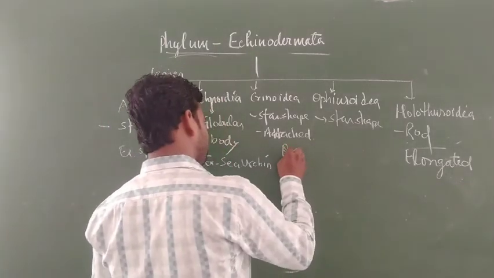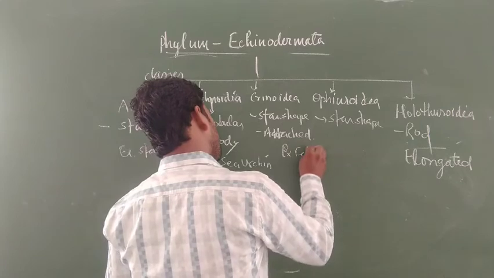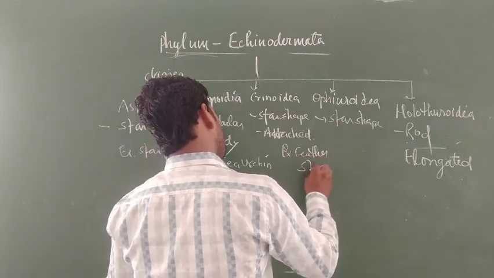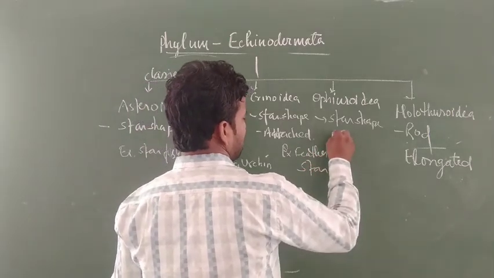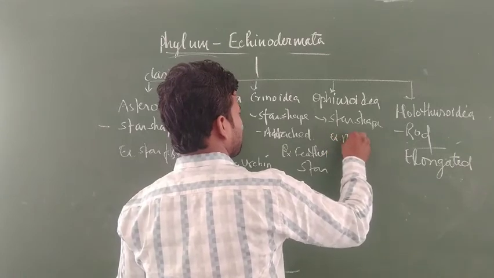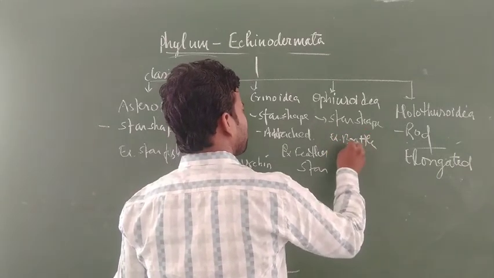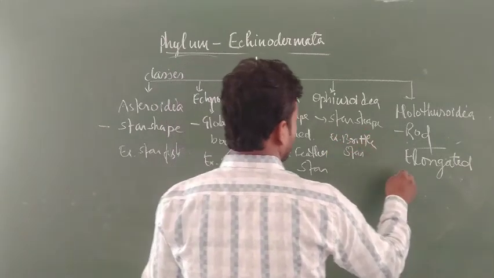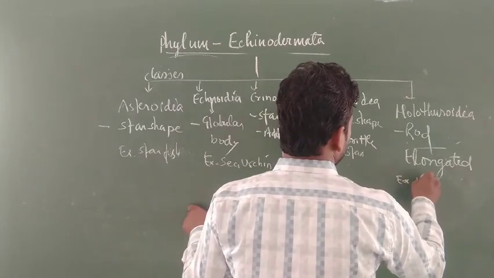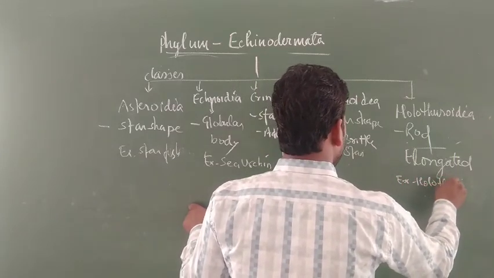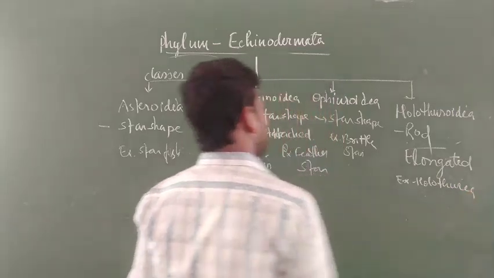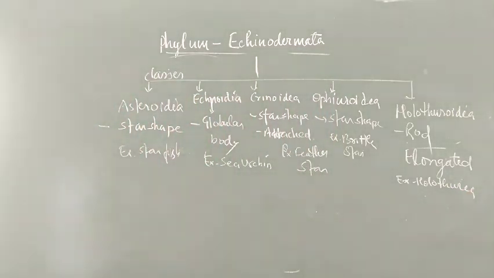Here feather star, here brittle star, and many members here in Holothuria. These are the different members that are present in the different classes of the echinoderms.